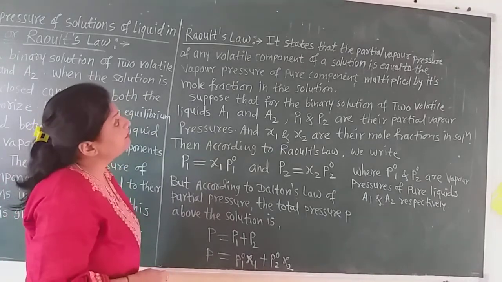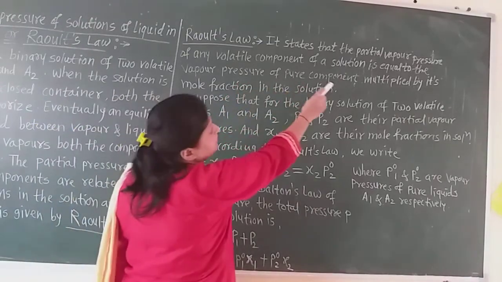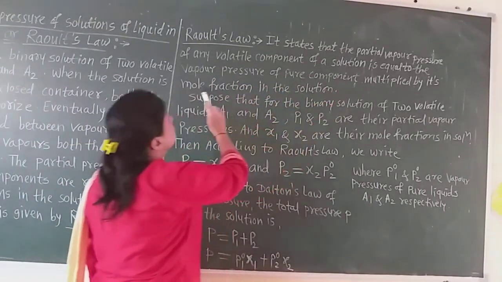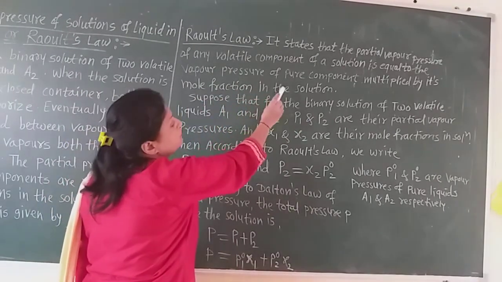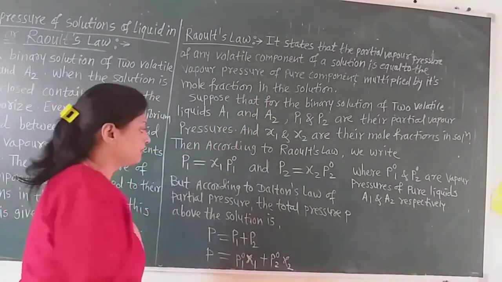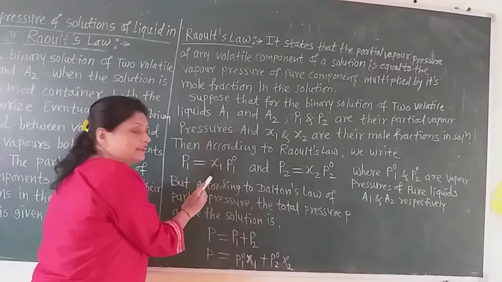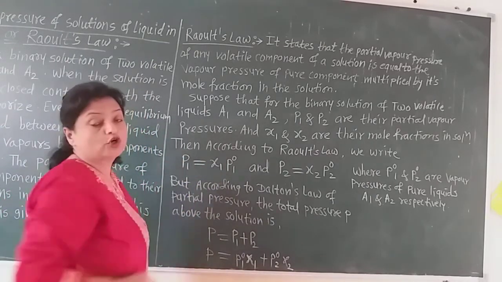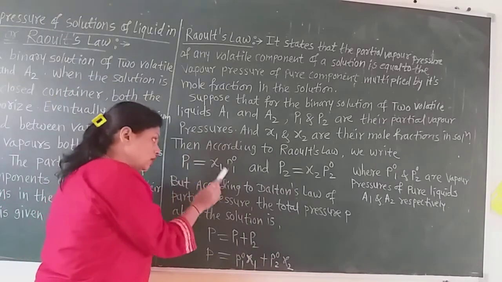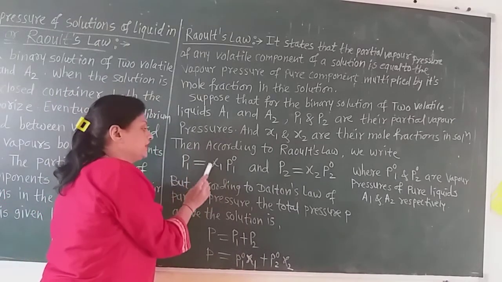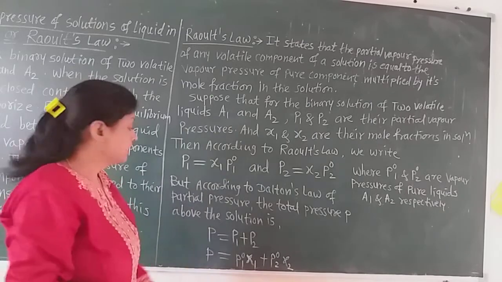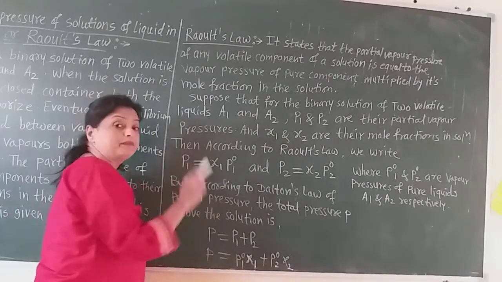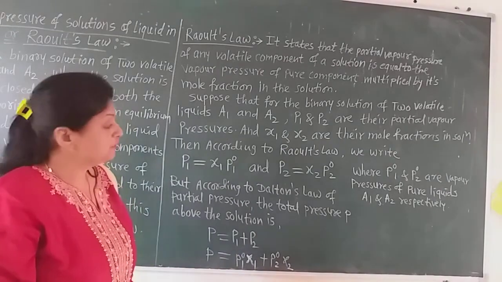What does the statement say? It states that the partial vapor pressure of any volatile component is equal to the vapor pressure of the pure component multiplied by its mole fraction. So the partial vapor pressure is equal to the mole fraction into the vapor pressure of the pure component P01.